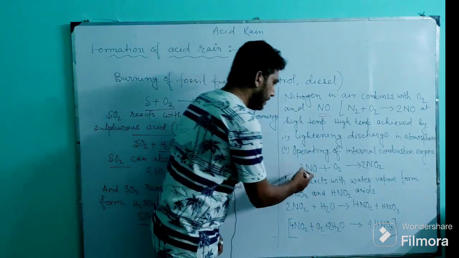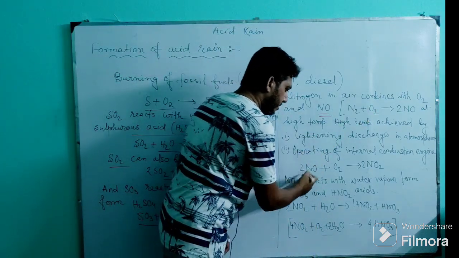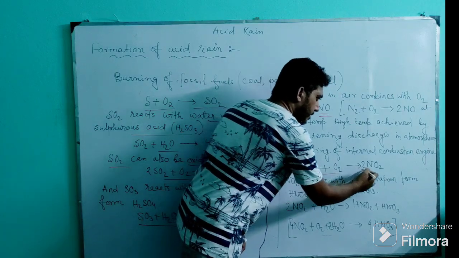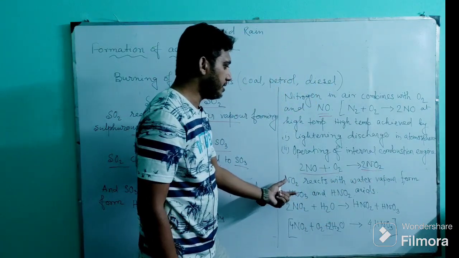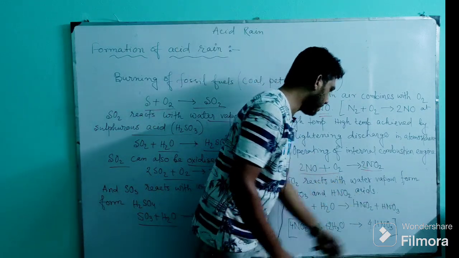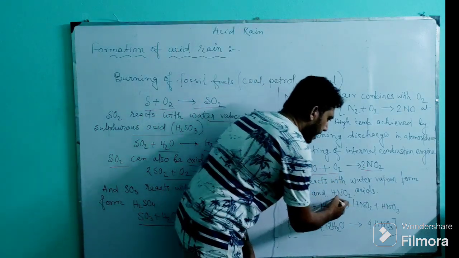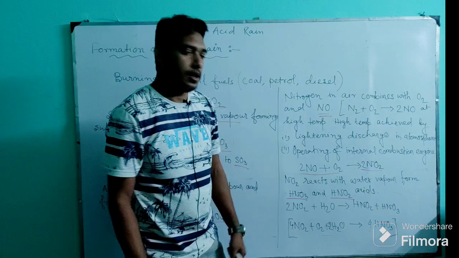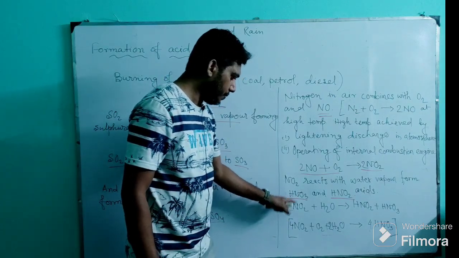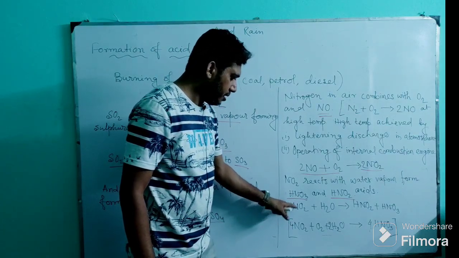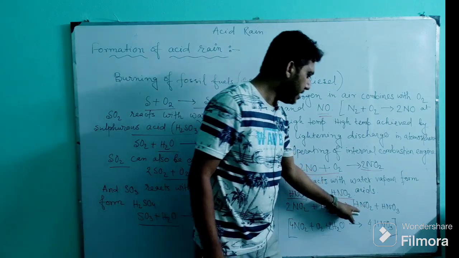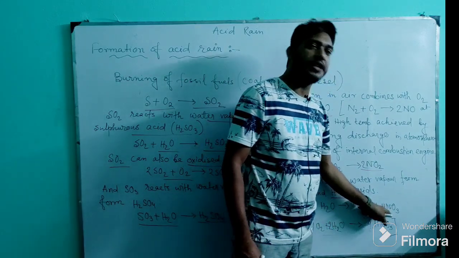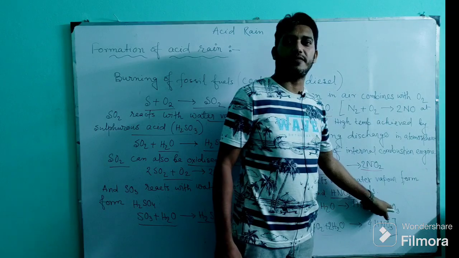Here the nitrogen monoxide again reacts with oxygen and forms nitrogen dioxide, and this nitrogen dioxide reacts with water vapor and forms nitric acid and nitrous acid both. Here we can take the reaction NO2 plus H2O forms HNO2 plus HNO3. Both the acids are formed.